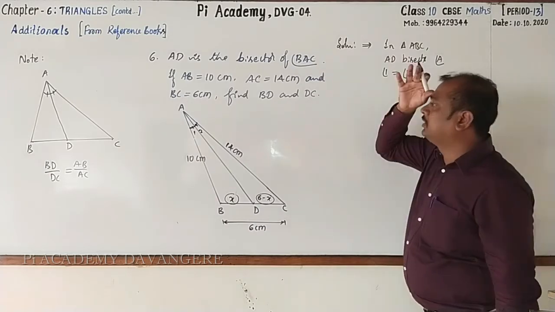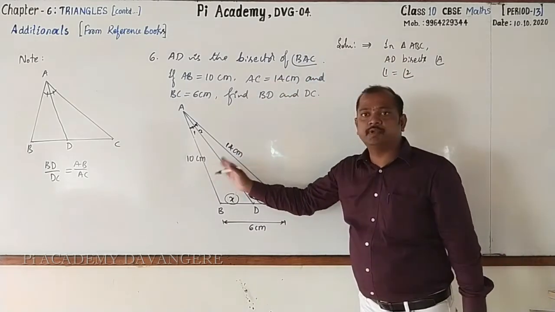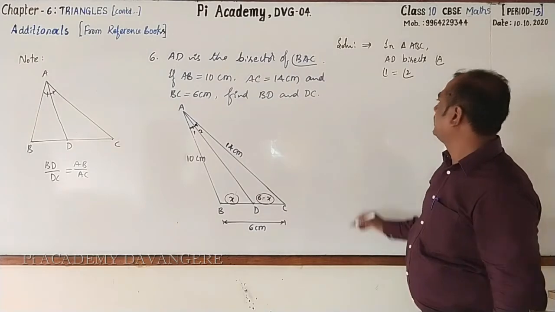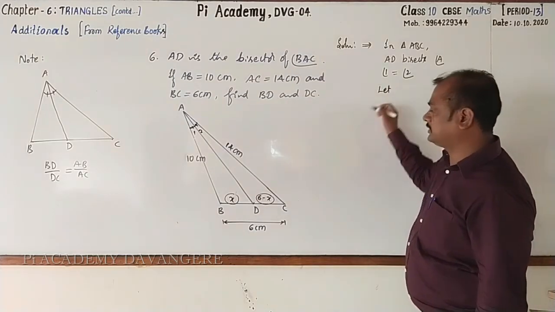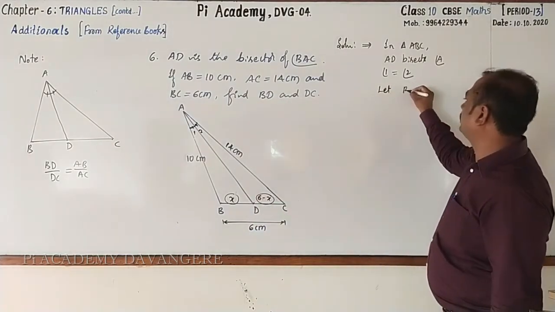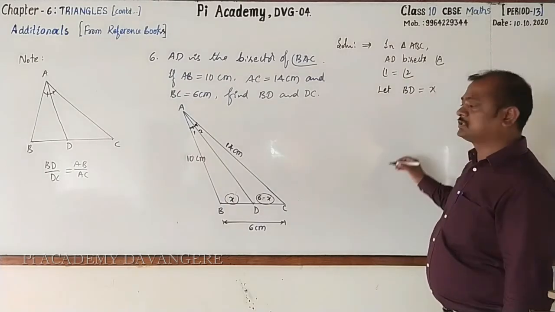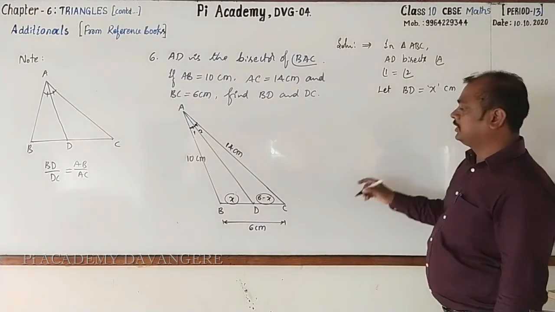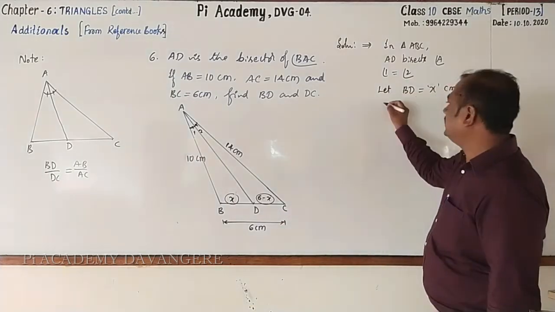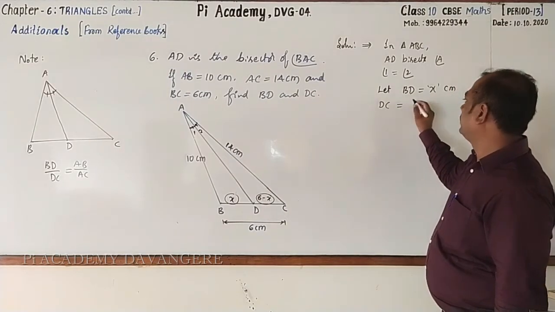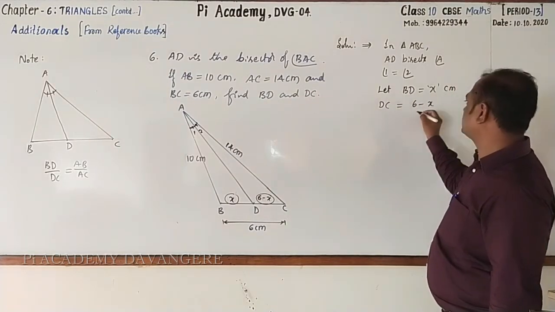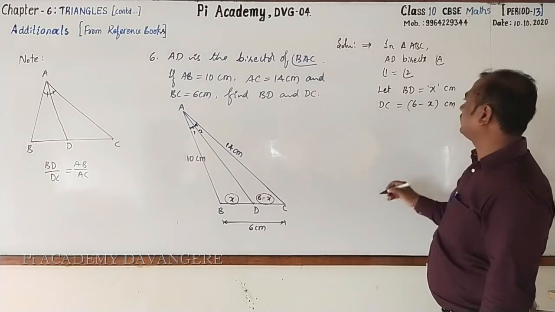And everything else is already mentioned in the figure itself. Now let us assume, let BD equal to x centimeter. Then obviously DC is equal to 6 minus x centimeter.